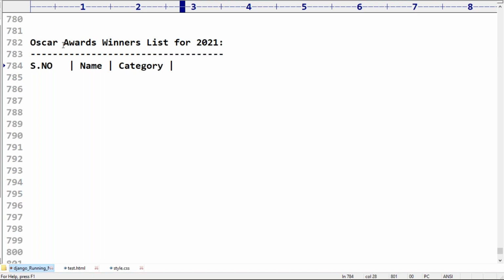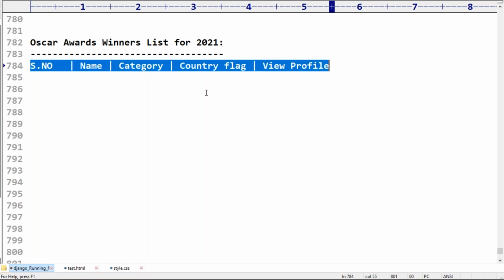After that, the country flag or country logo, from which country. Next, a view profile link related to that person. This is in table format. Are you getting it? How can we do that?